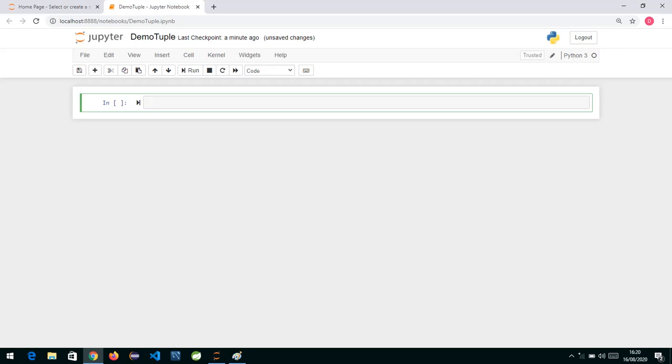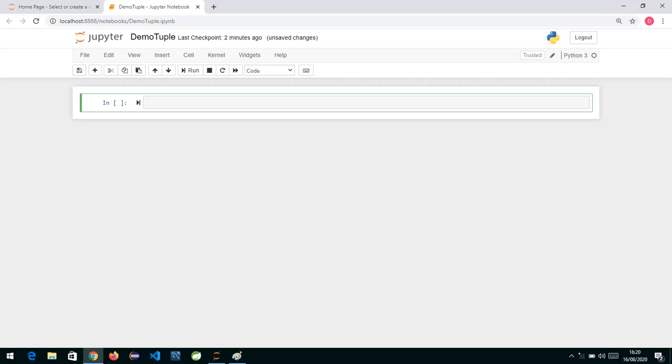Today we are going to learn about tuples in Python and also sets. What is a set in Python? Now, starting with tuples. We have already seen lists. A list is mutable. It is growable. It can hold heterogeneous data. Now, talking about tuples.